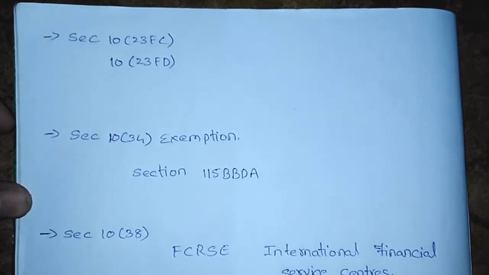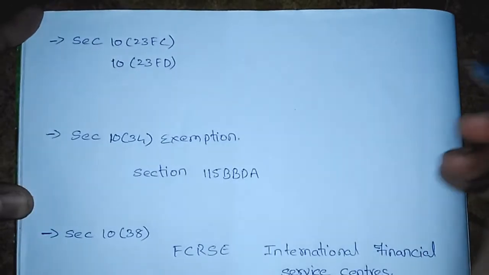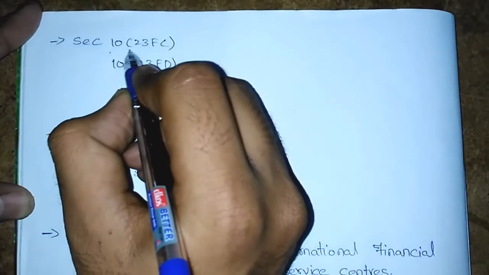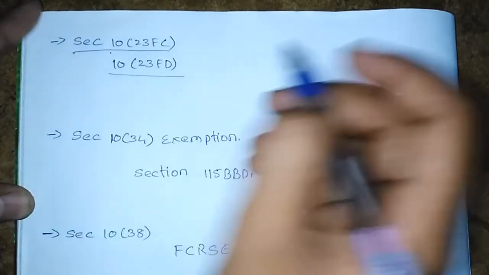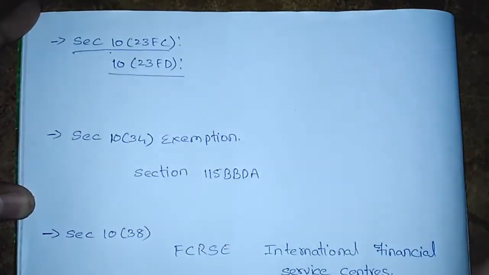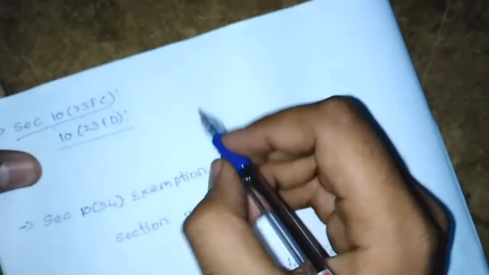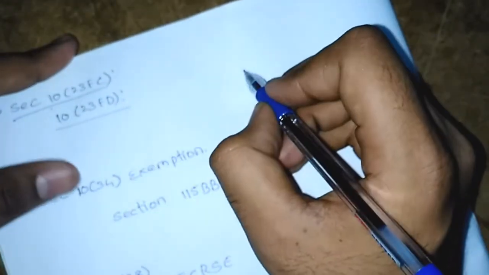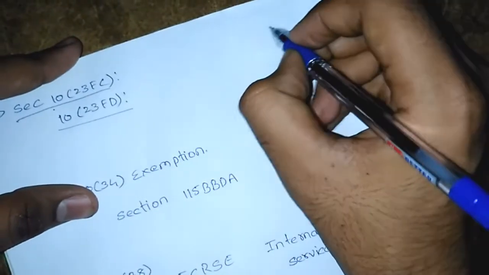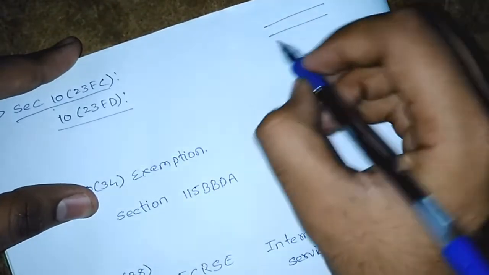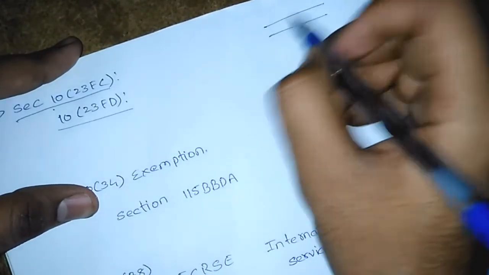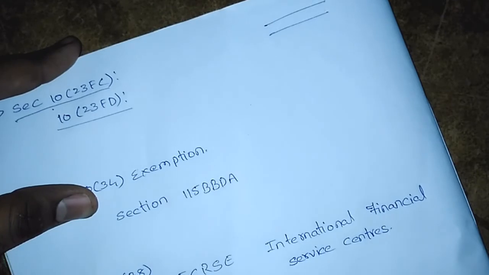Let's go further. An important and big section is section 10(23FC) and 10(23FD). To understand these sections, you need to know a little concept which I'm going to explain. You know, infrastructure companies build roads. They undertake infrastructure projects.